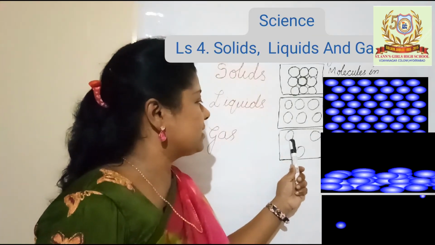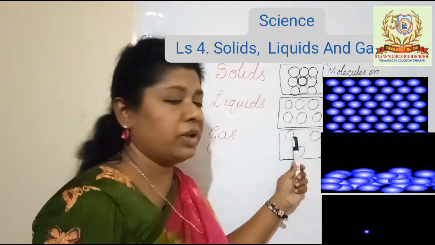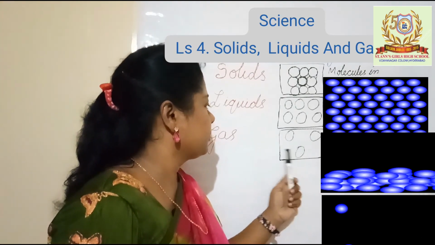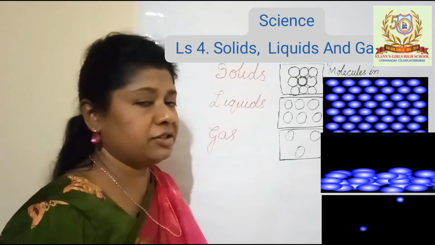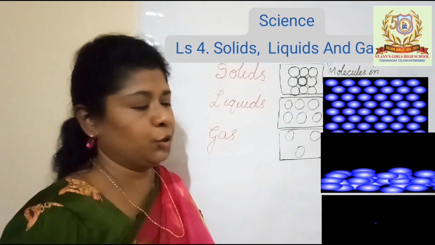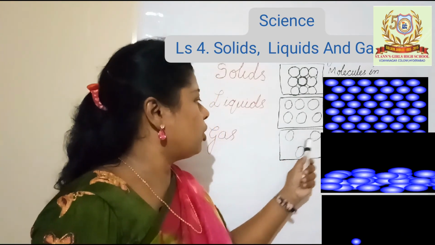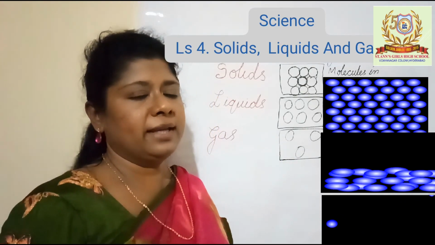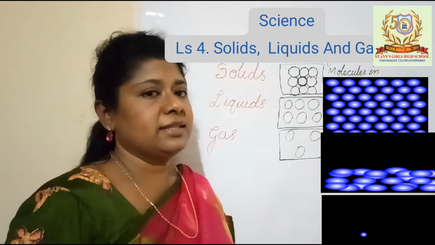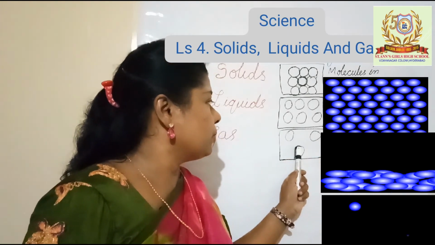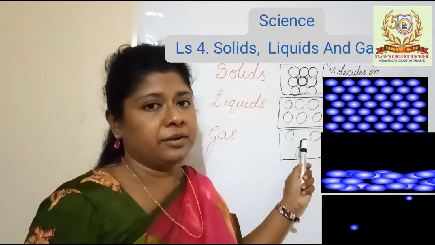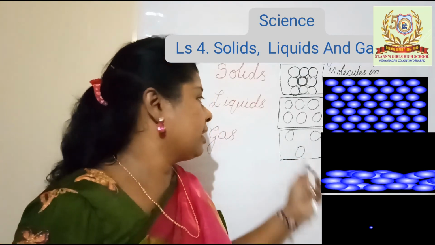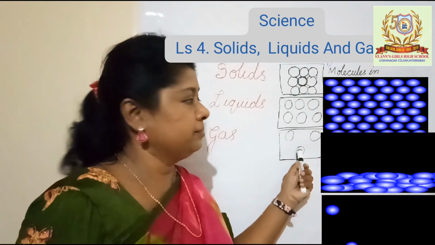In the case of gases, the molecules are arranged very far away from each other. Gases have no definite shape and no definite volume. You can compress the molecules, like making the people who are in a room sit very close to each other. In the same way, you can compress the molecules in a container by applying pressure. They come close to each other.